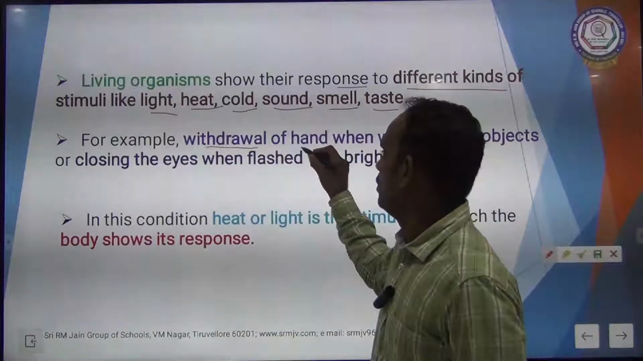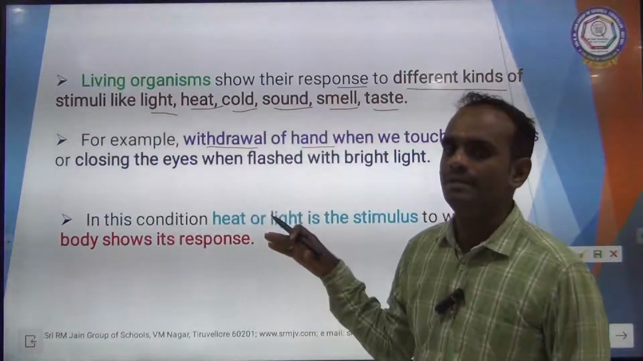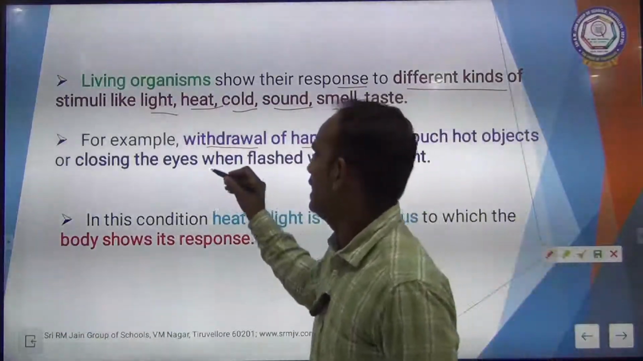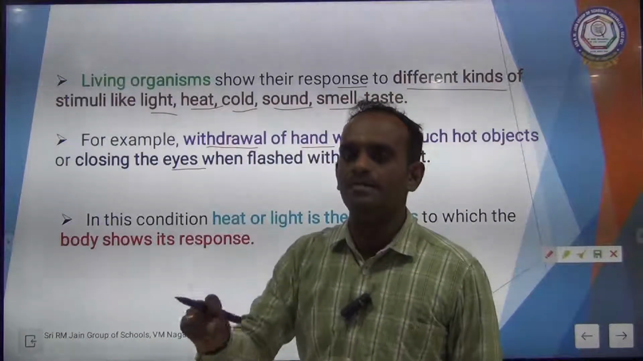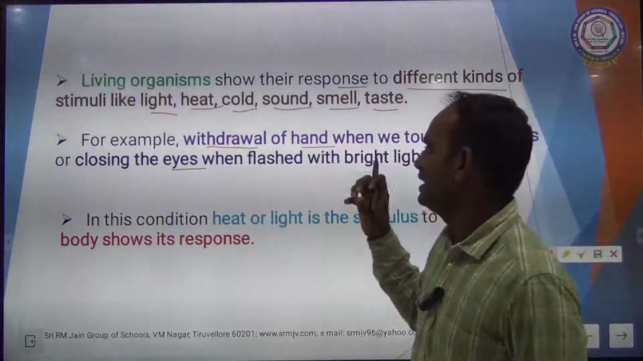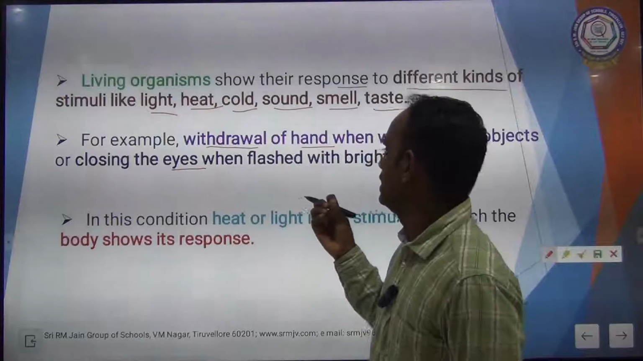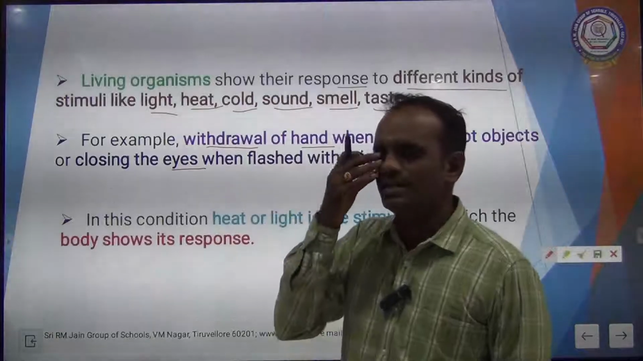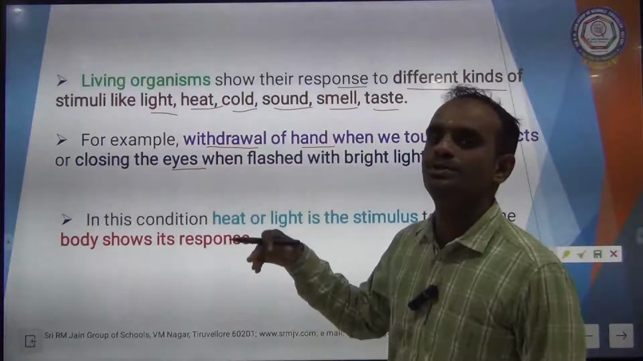Example: withdrawal of the hand when we touch a hot plate or hot pan. What will happen? In that very second you take your hand from the hot plate. Another example is the closing of eyes when flashed with bright light. If you are riding a bike and in the opposite direction a big truck or lorry flashes its high light, suddenly you close your eyes, shrinking them like this. So all these are reactions or responses due to stimuli.